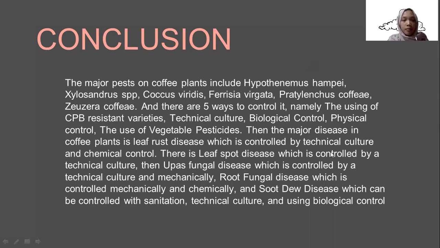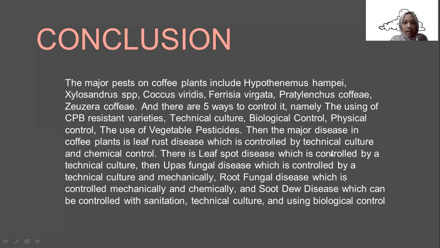Okay, conclusion. The major pests of coffee plants include Hypothenemus hampei, Xylosandrus spp, Coccus viridis, Planococcus, Pratylenchus coffeae, and Zeuzera coffeae. There are 5 ways to control them, namely the use of CBB-resistant varieties, technical culture, biological control, physical control, and the use of vegetable pesticides.